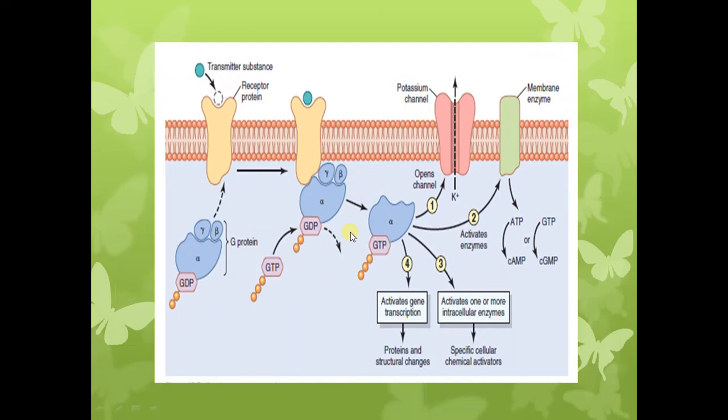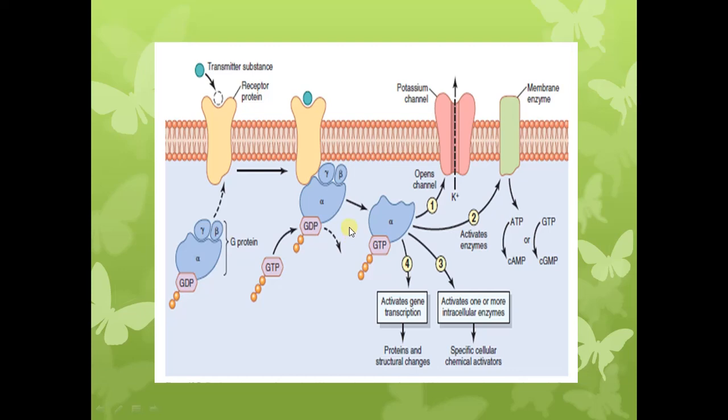In the previous slide, we have seen the influx of the sodium ion into the postsynaptic neuron due to binding of the neurotransmitter with the receptors present on the postsynaptic membrane. But we have learned that there are two types of receptors present in the postsynaptic membrane, that is ionotropic receptors, the example of which we have studied in the previous slide, and the other types of receptors are metabotropic receptors, which are receptors coupled to the G proteins.